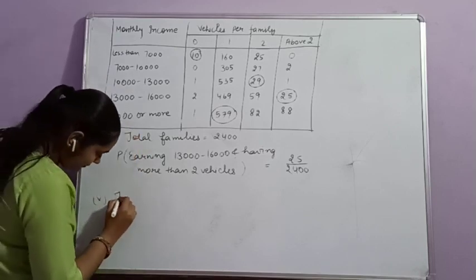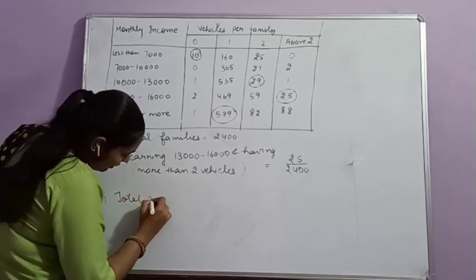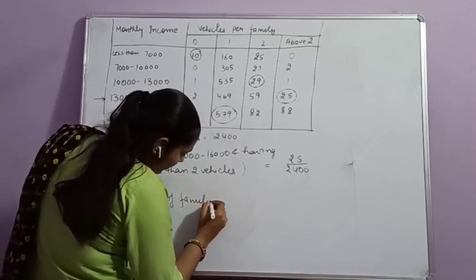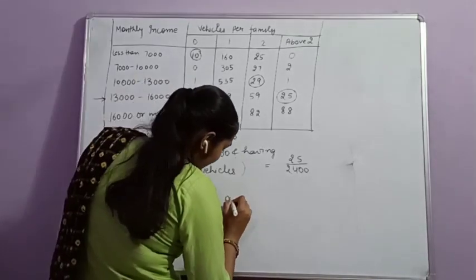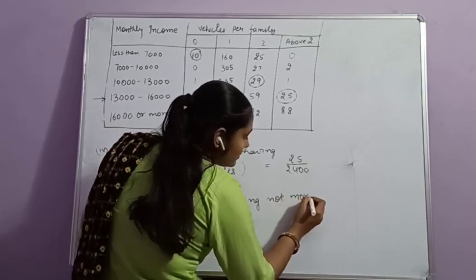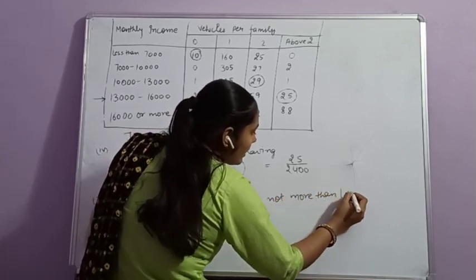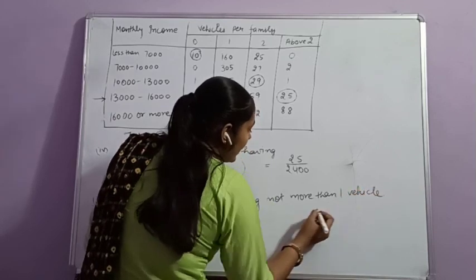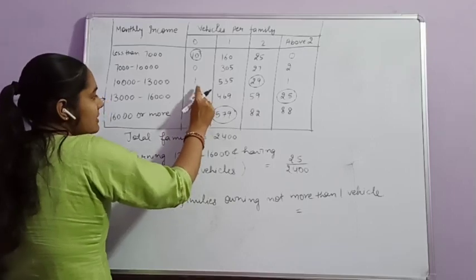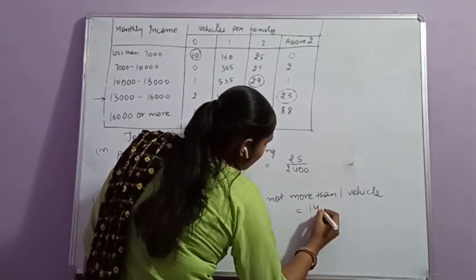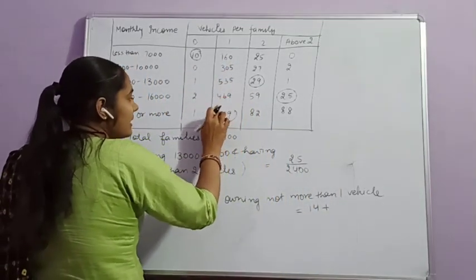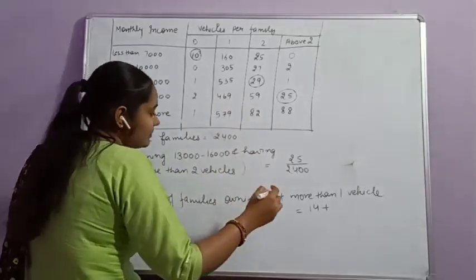Then the total number of families owning not more than one vehicle is equal to 10 plus 1 plus 2 plus 1, that is 40, plus 160 plus 305 plus 535 plus 469 plus 579.